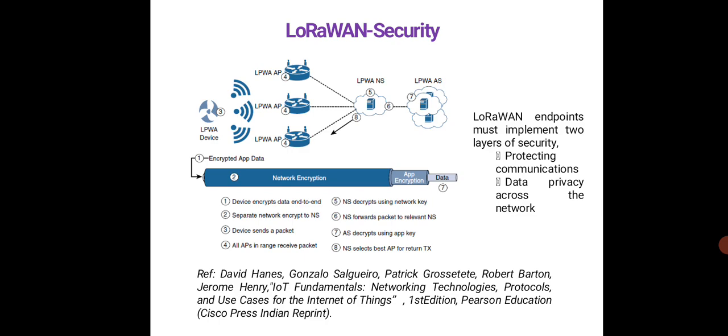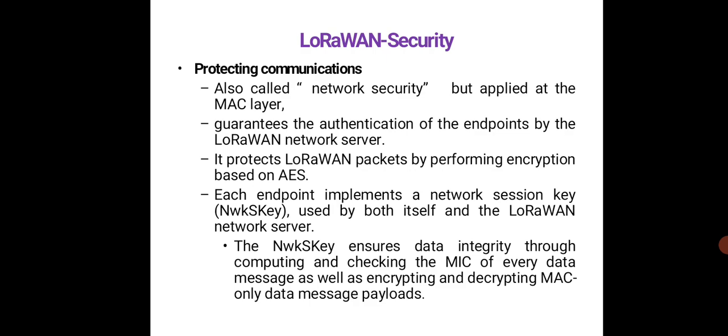And coming to the security, here it is implemented in two layers of security. One is protecting the communication, the other one is data privacy across the network. Protecting the communication is also called network security, but applied to the MAC layer. This guarantees the authentication of the endpoints by the LoRaWAN network server. It protects LoRaWAN packets by performing encryption based on AES.